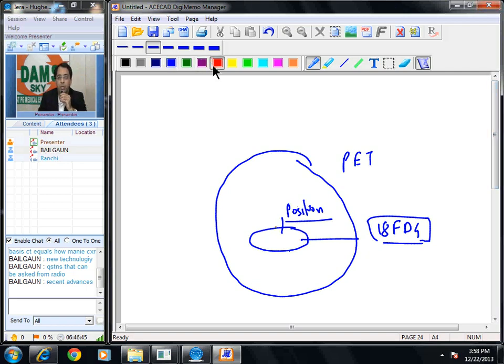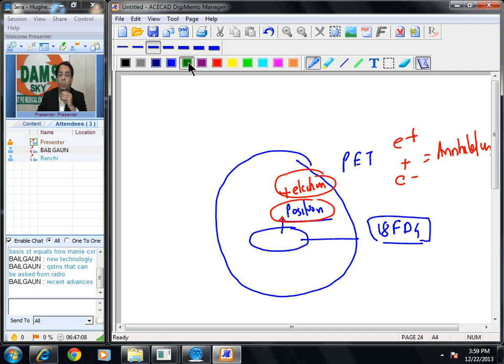Tell me from the knowledge of your physics that you have studied in the past, can positron survive when it is emitted out? No, it will not, because it will meet an electron. Electron plus positron is equal to annihilation. Annihilation means they will destroy each other to produce two gamma rays which will go in opposite direction, which will have energy of 511 kilo electron volt each.